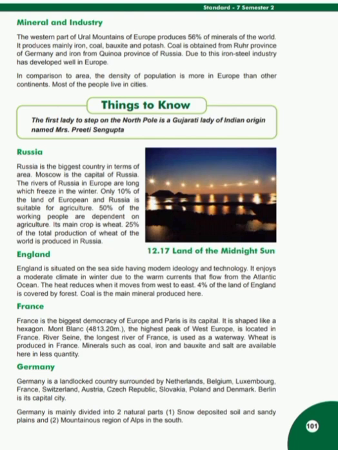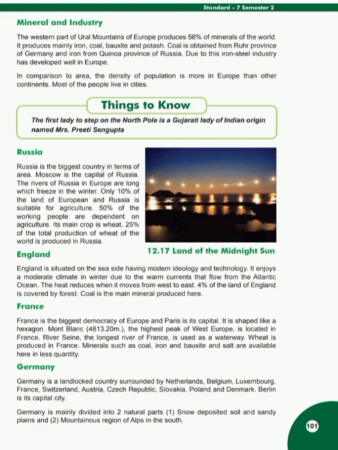Germany. Germany is a landlocked country surrounded by Netherlands, Belgium, Luxembourg, France, Switzerland, Austria, Czech Republic, Slovakia, Poland, and Denmark. Berlin is its capital city. Germany is mainly divided into two natural parts. First is snow deposited soil and sandy plains, and second is mountainous region of Alps in the south.